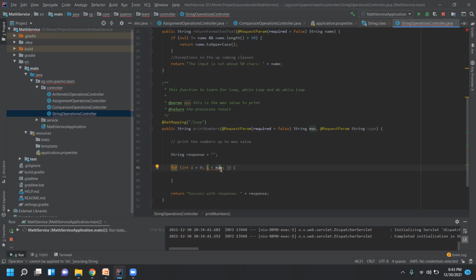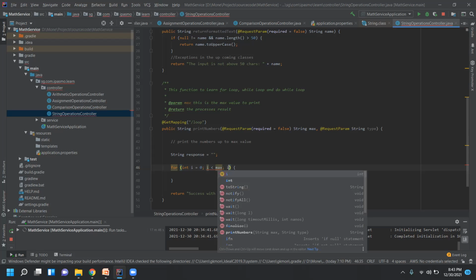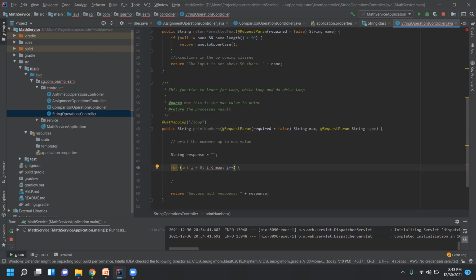The second parameter is done, and the third parameter is the incremental value, like you can do i plus plus. That is the increment operator; we will be using increment operators. This is the general syntax of the for loop.